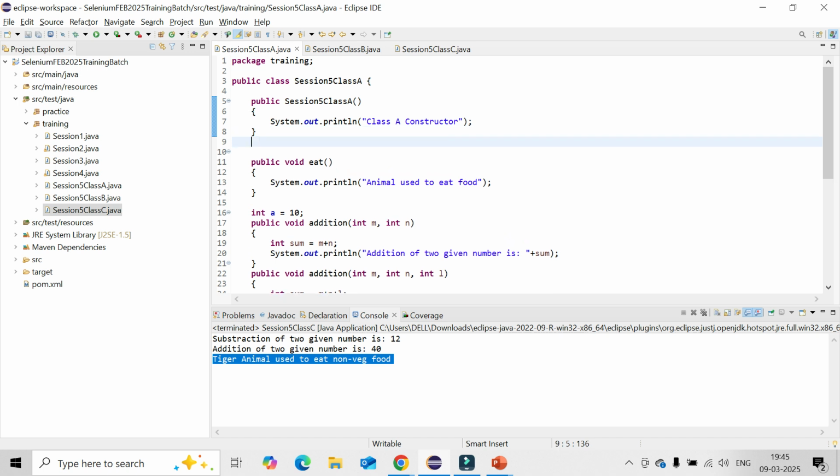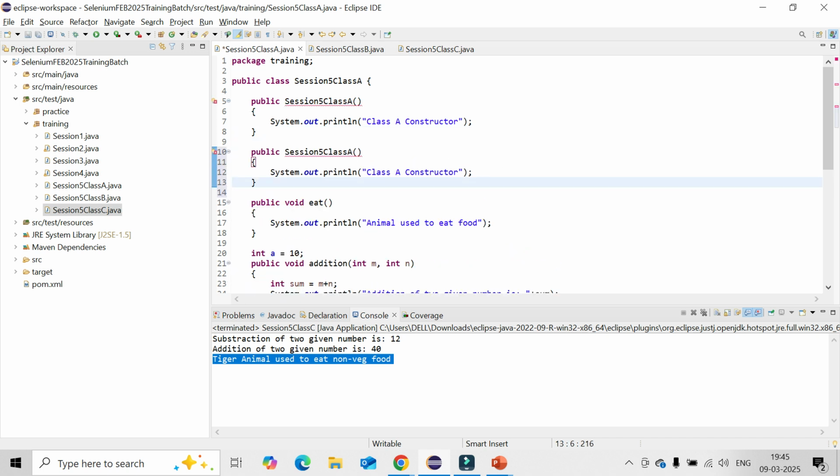I can have the constructor overloaded n number of times. But overriding cannot be done in constructor cases. It will not allow.